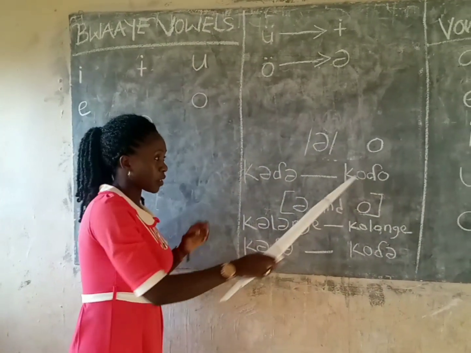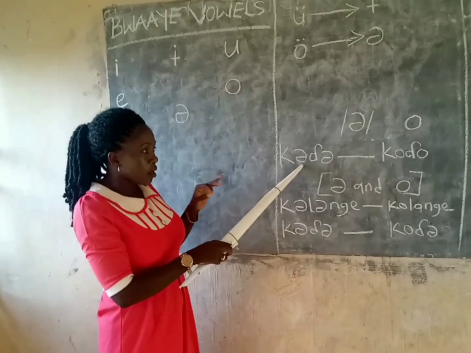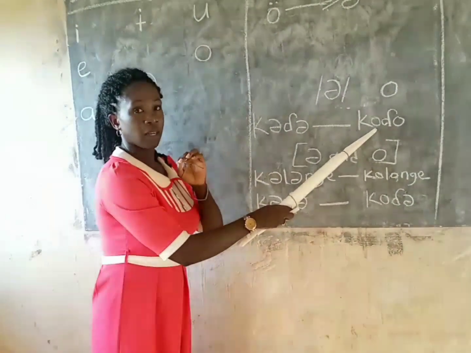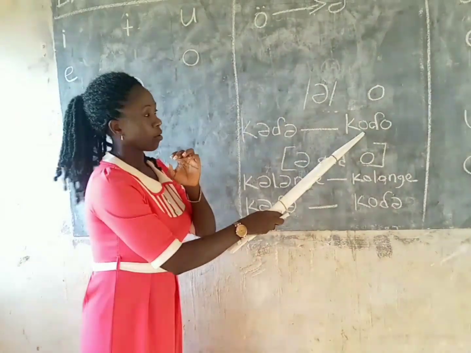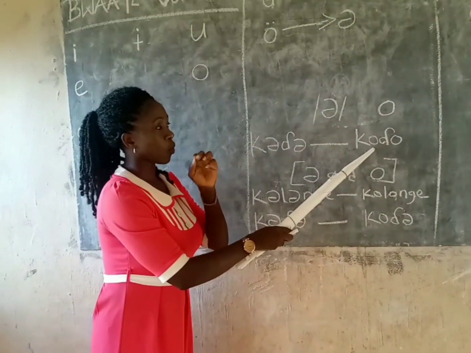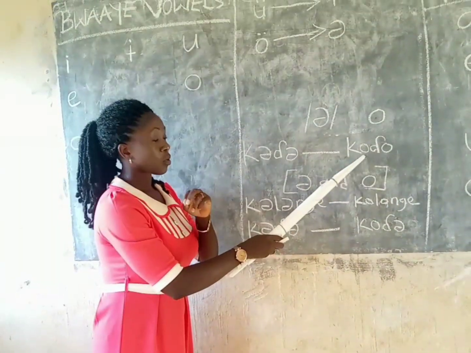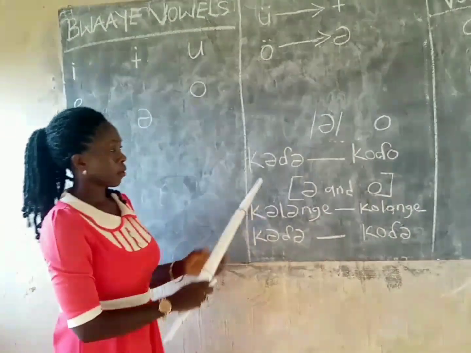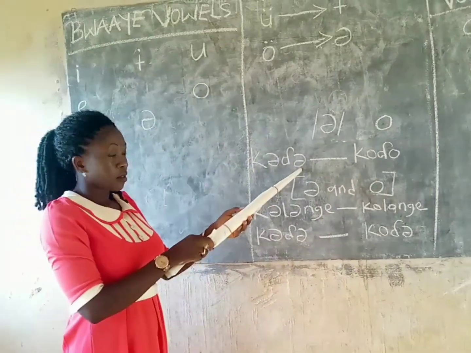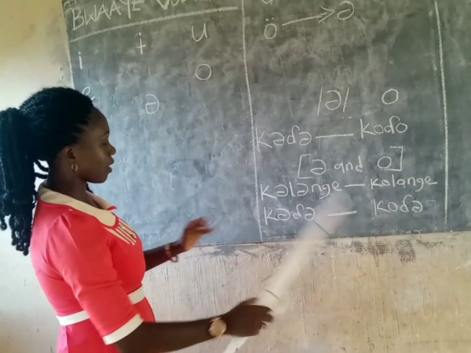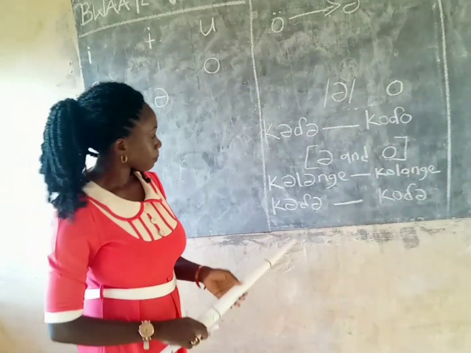So the position of the tongue is in the central, while here is a rounded back vowel. Kodo, kada. All right, look at the example here within the Bwaatye language.